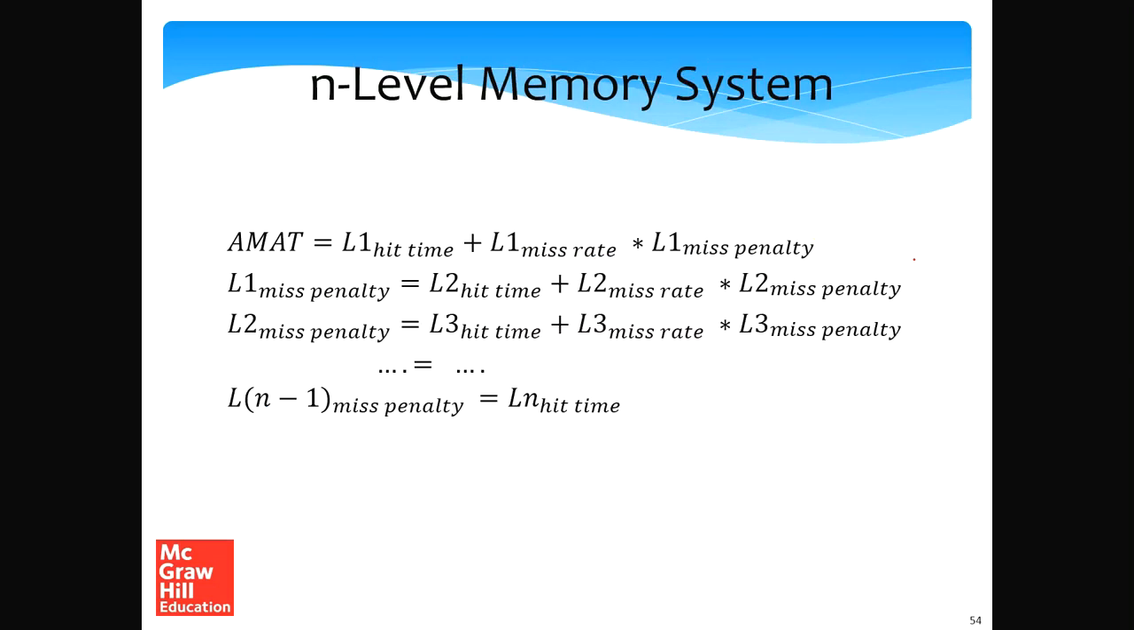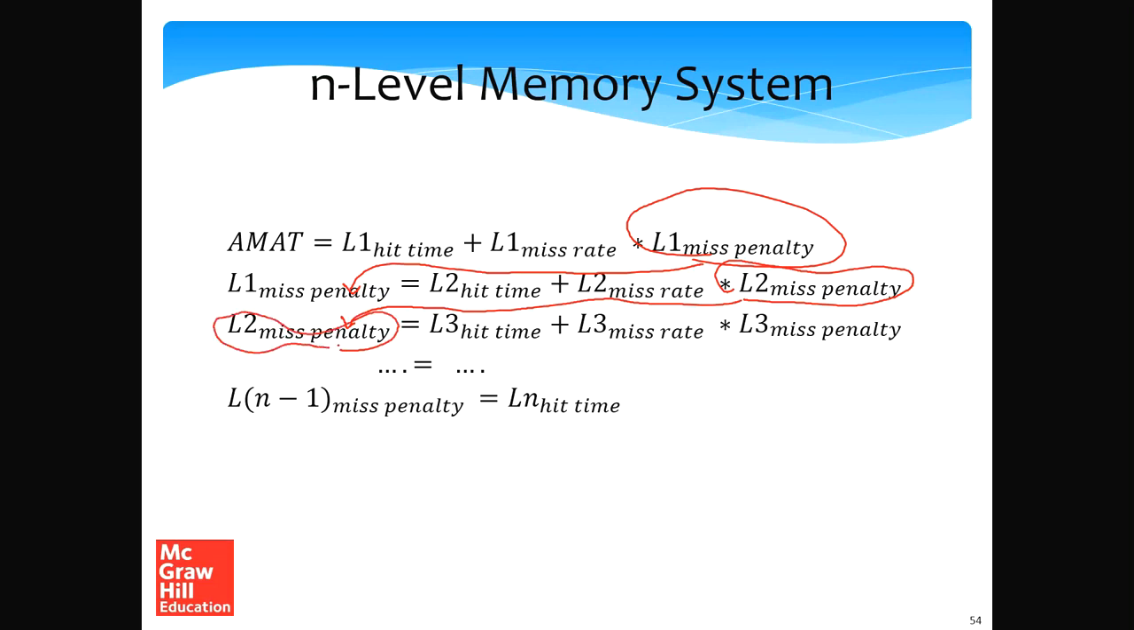So what we can do is further extend this equation. As we showed in the last slide, the average memory access time is the L1 hit time plus the L1 miss rate times the L1 miss penalty. The L1 miss penalty further is the L2 hit time plus the L2 miss rate times the L2 miss penalty. So every single term is getting defined like this. And furthermore, the L2 miss penalty, if you have an L3 cache, is the L3 hit time plus L3 miss rate times L3 miss penalty.